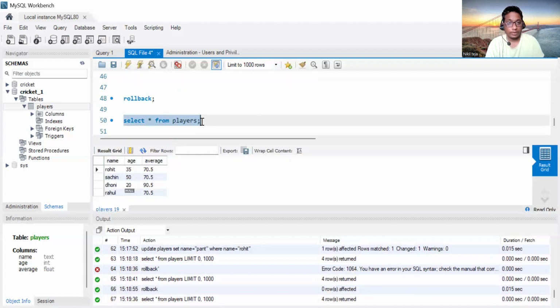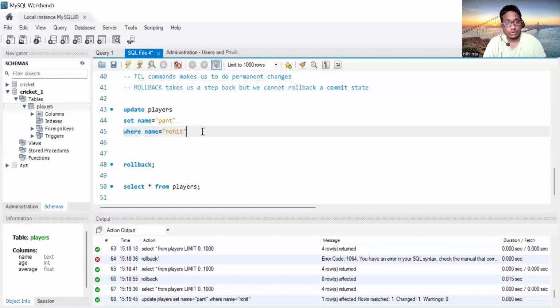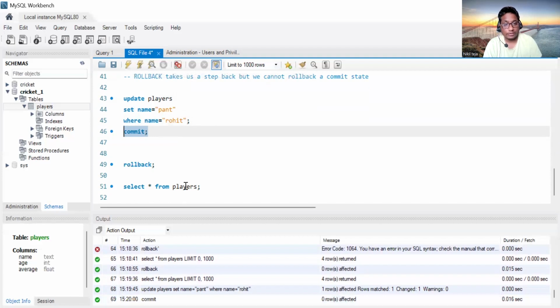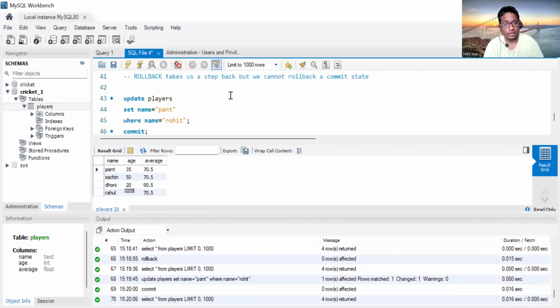See, रोहित ही आया. पर let's take, we have executed this again, and उसको commit किया मैंने. Like I have committed this, so that the changes will be made permanent. So commit किया और select from players लिखा था. Select from players execute किया, and it's got done. ये तो this got changed permanently because like commit किया था मैंने.